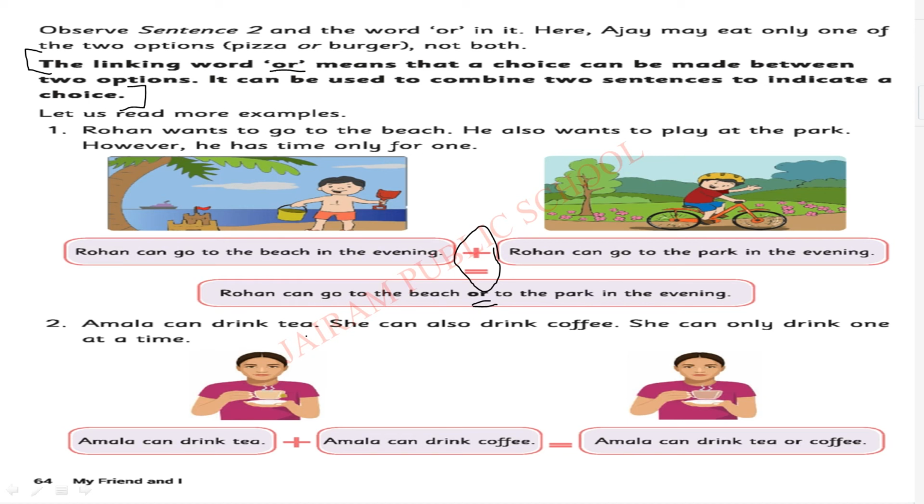Amala can drink tea. She can also drink coffee. She can only drink one at a time. At the same time, she can do only one action. Am I right? Either she can drink tea or she can drink coffee. So here obviously the option will be coming. So we are adding or. Look at the example. Amala can drink tea or coffee.